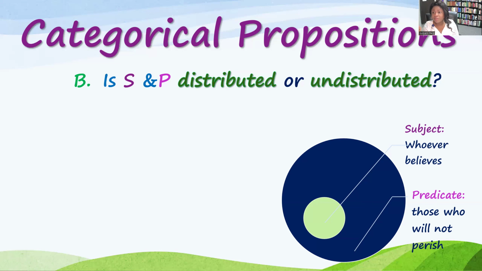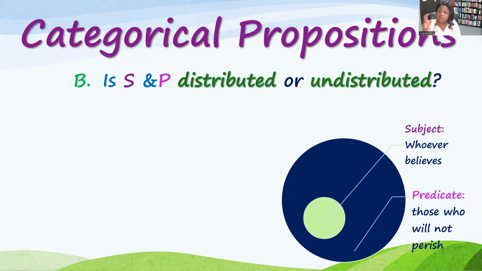But outside of that, the predicate, those who will not perish, is undistributed, because there are entities, not human beings though, entities that don't fall into the category of those who believe in him in the sense of the scripture that will not perish. For example, angels, right? They are not being referenced in John 3, verse 16, but they will not perish. The ones who didn't fall with Satan, yeah?